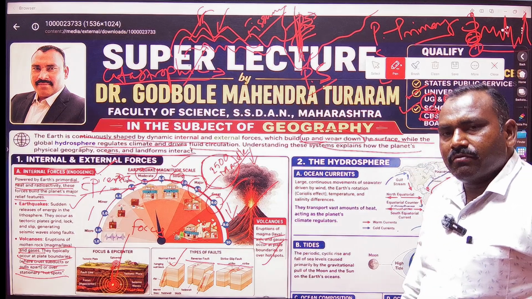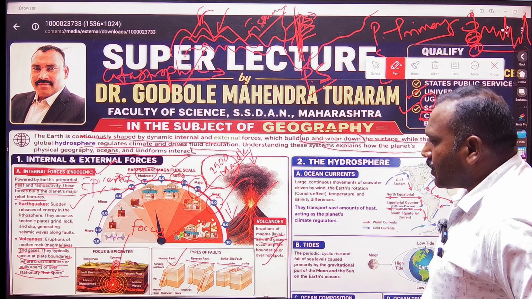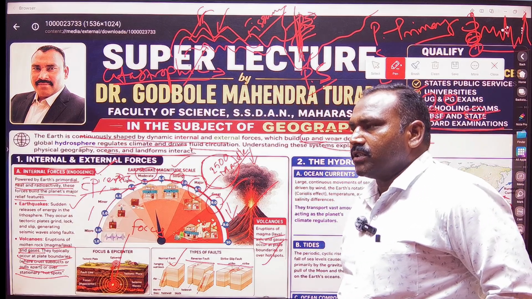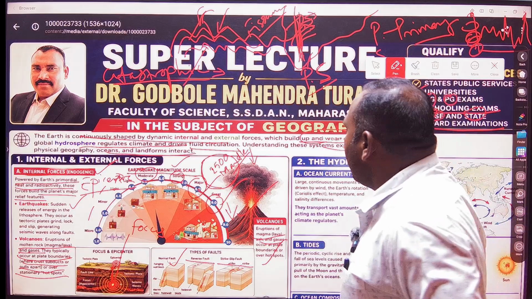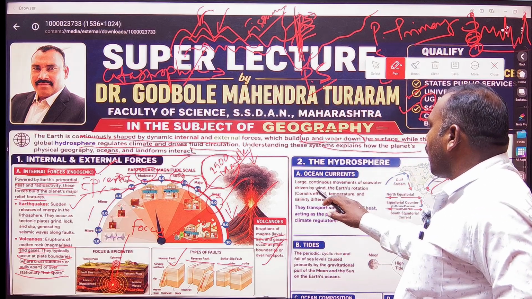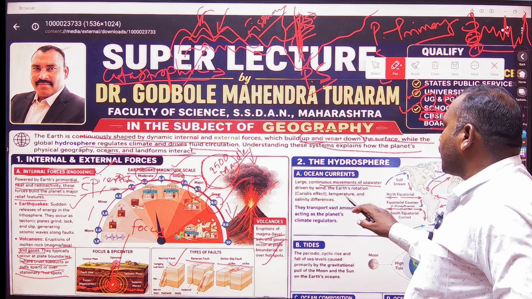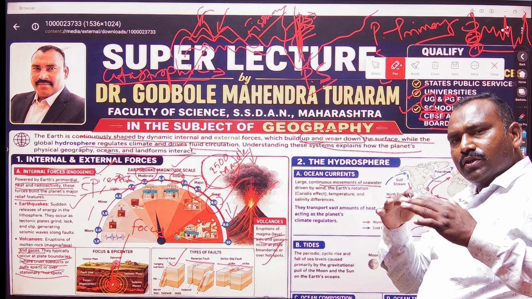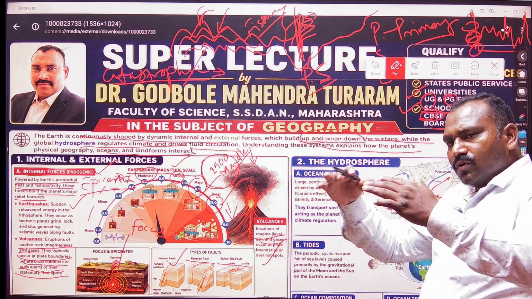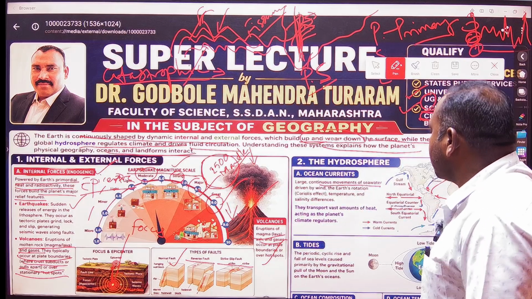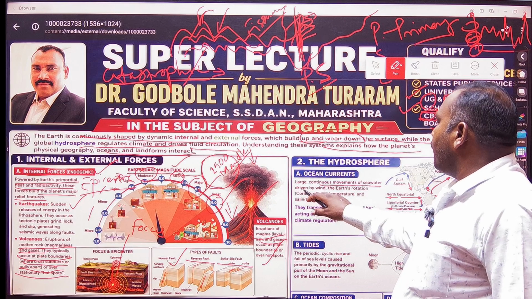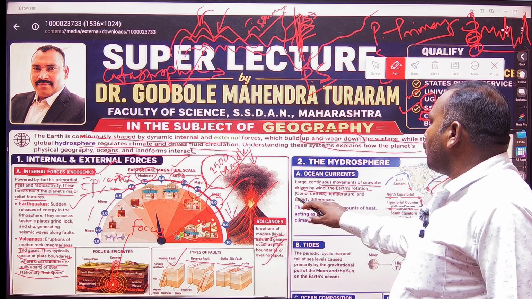In the hydrosphere we will talk about the oceans, because the oceans are supposed to be salty water, the large continuous movements of seawater. The seawater is also in motion. It is continuously in movement. It has different tides, and those tides are driven by the earth's rotation and the Coriolis effect.